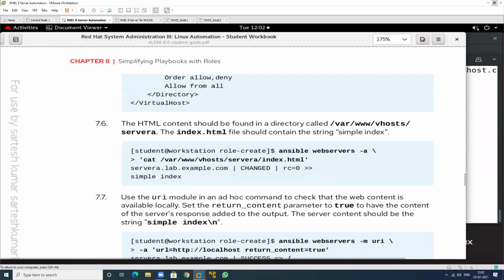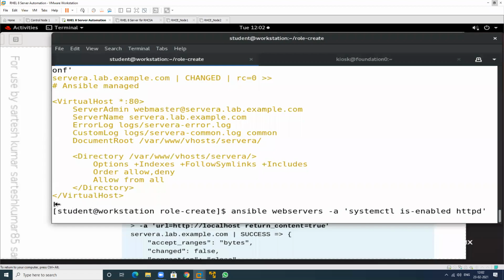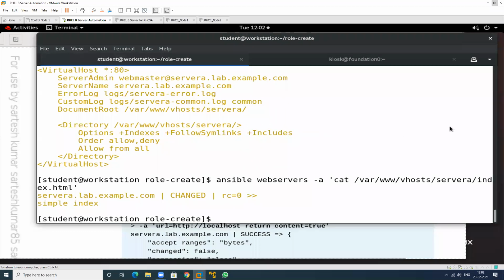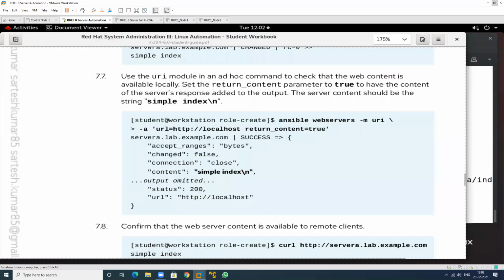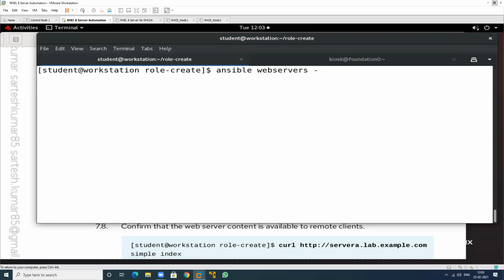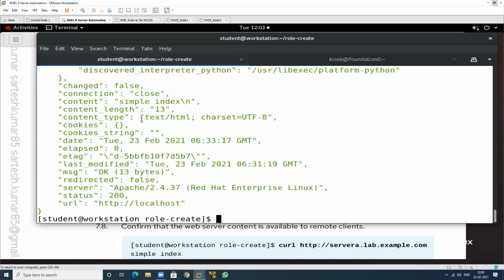Check the index.html file. What is the index.html file? The simple index that I have written, and this is the URL information. So just check for the URL information, and this is my module name, and the module is the uri module. And -a means the argument that I want to pass. Just check. This is the syntax. What is written in this one? So the content is simple index. Your web page is open.